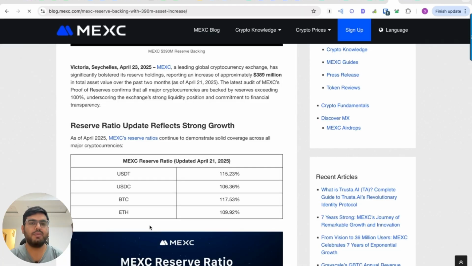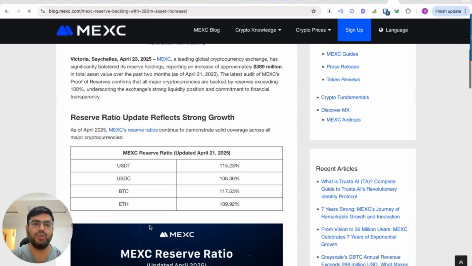And similarly, if we speak about MEXC exchange, the reserve ratio they have updated a week back only, and you can see all the reserve ratios are more than 100%. So what this means is, let's say if you have deposited 100 BTC on MEXC exchange, it is holding 117 BTC on your behalf for the peace of mind of the users.